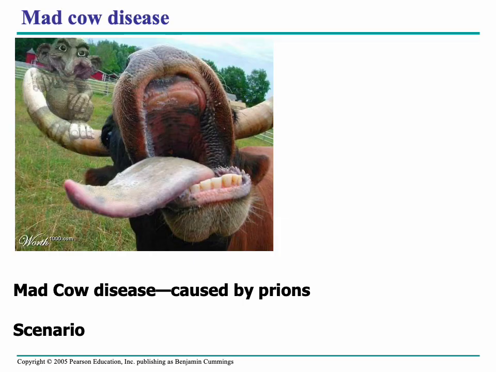So we're just going to take a little time to talk about mad cow disease, which has other names, but that's what we'll stick with, which is caused by something called a prion, a protein infectious particle. Let me start with the scenario. Let's say there is a very strangely acting cow, as shown in this picture, and it has a disease, but it was butchered, its brain was taken out, and its brain was used to make some kind of food.